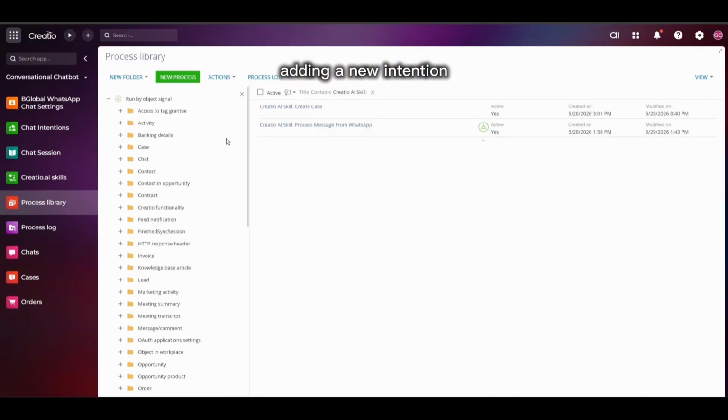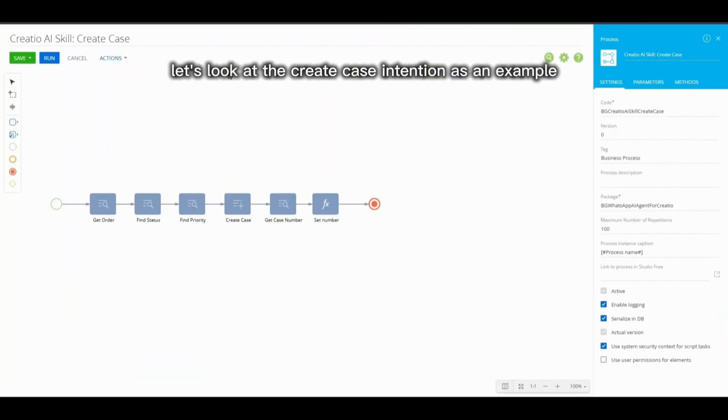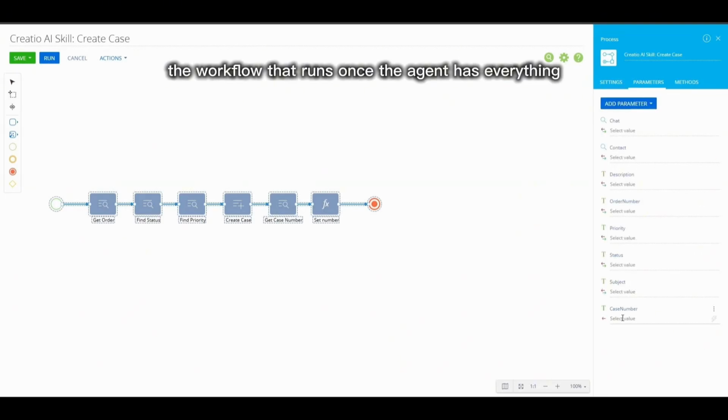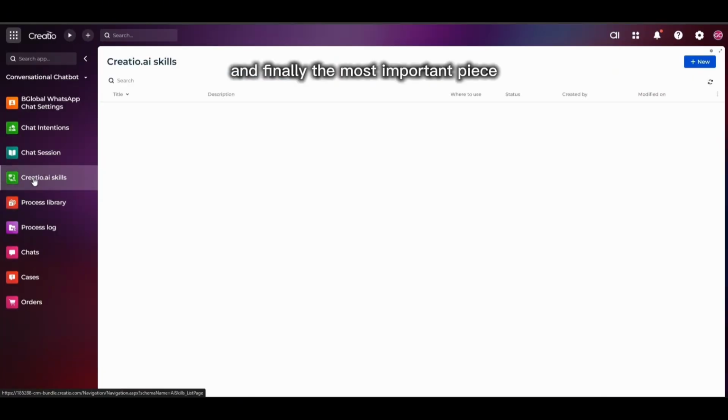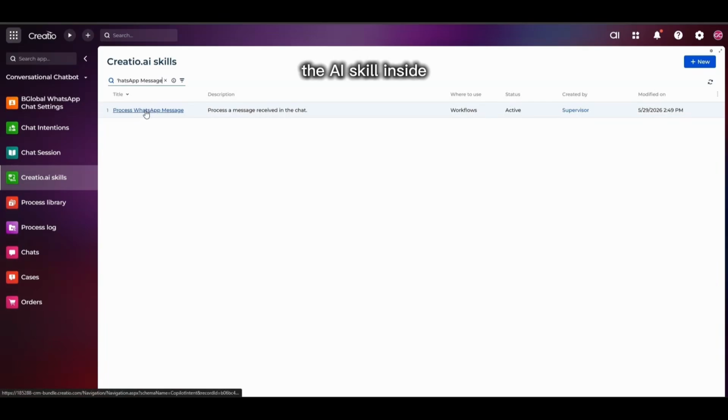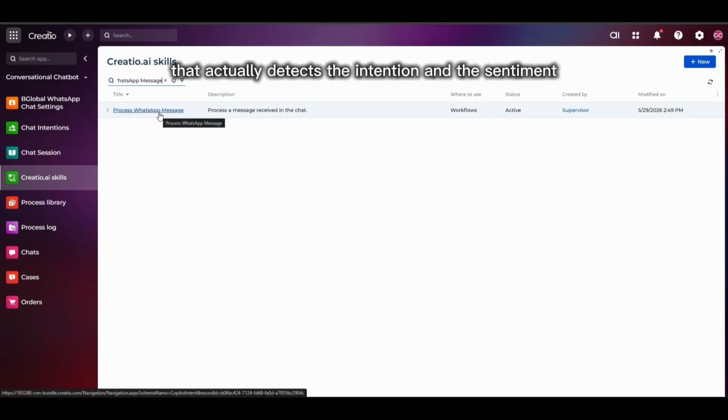Adding a new intention is as simple as filling in these fields. Let's look at the create case intention as an example. Here, you can see the process associated with it, the workflow that runs once the agent has everything it needs to open the case. And finally, the most important piece, the AI skill inside Creatio that actually detects the intention